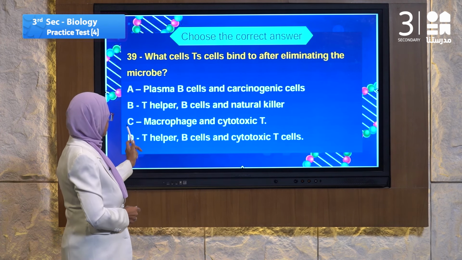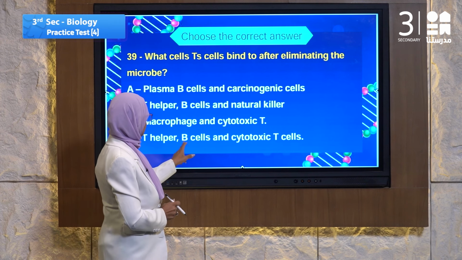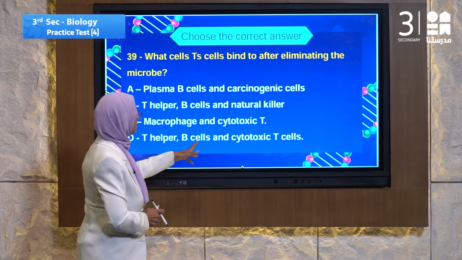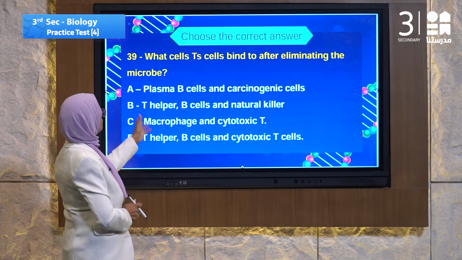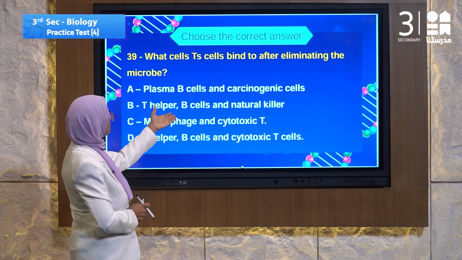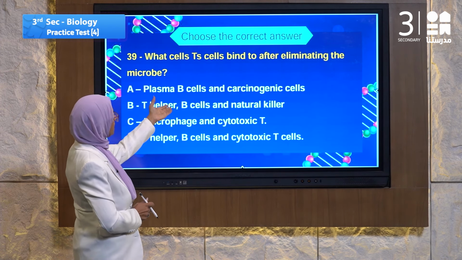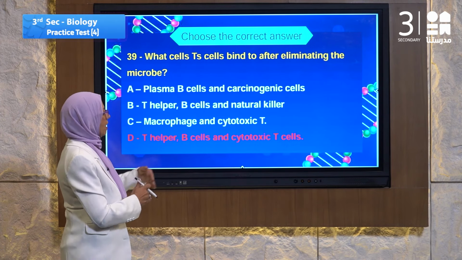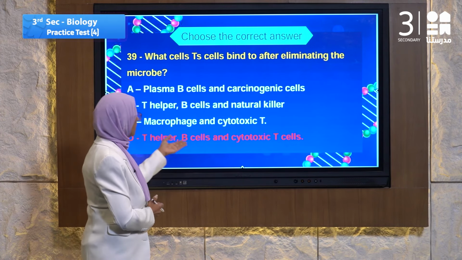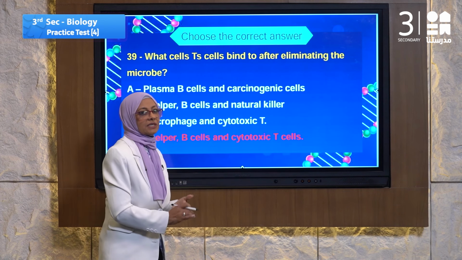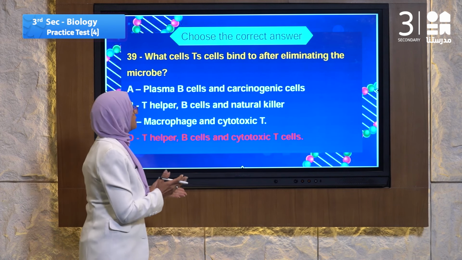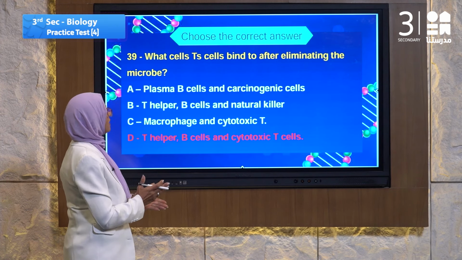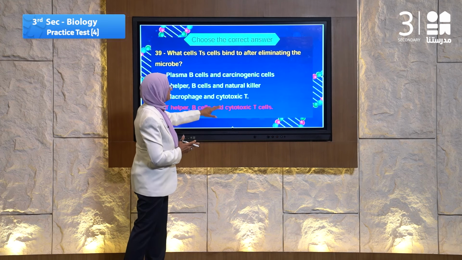D, T helper cell, B cells and cytotoxic T cells. Which of them bind with TS after eliminating the microbes? The answer will be D: T helper, B cells, and cytotoxic T cells. Those bind with the TS after eliminating the microbes.